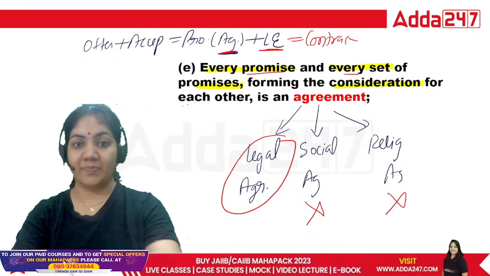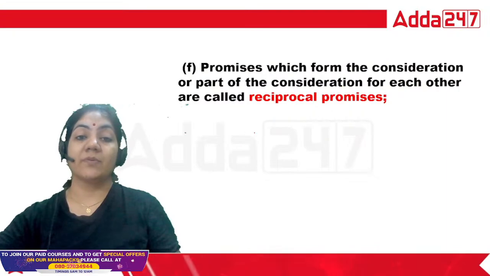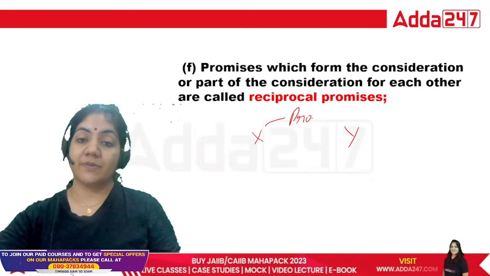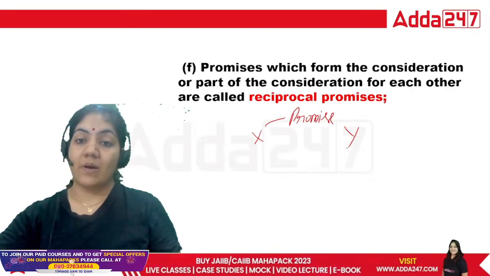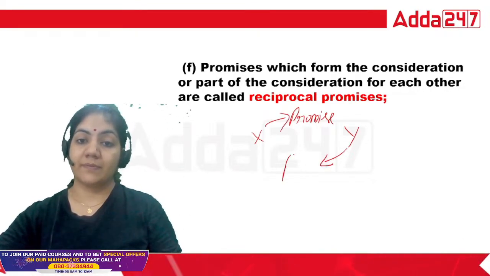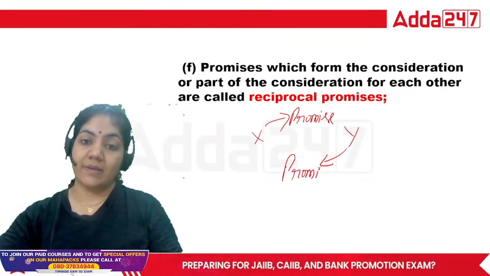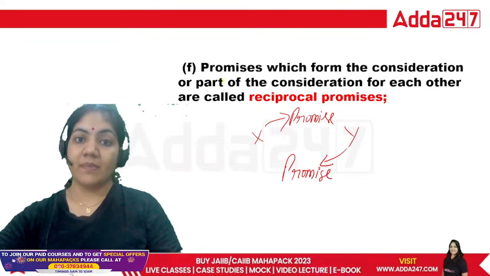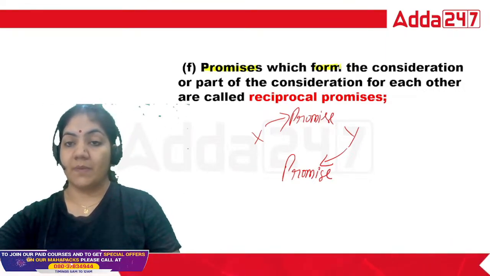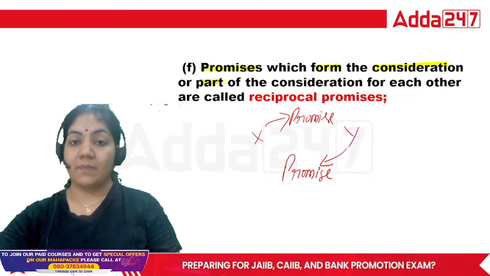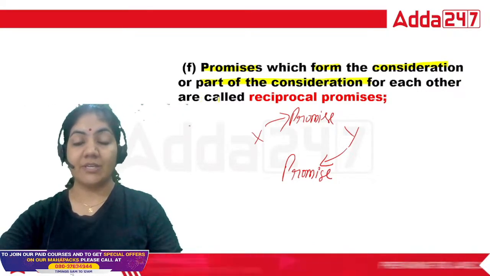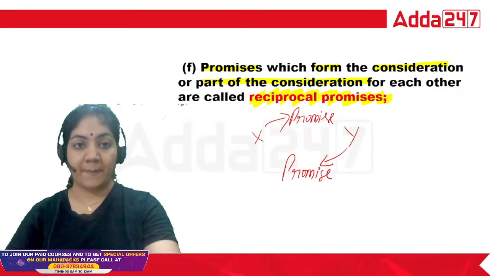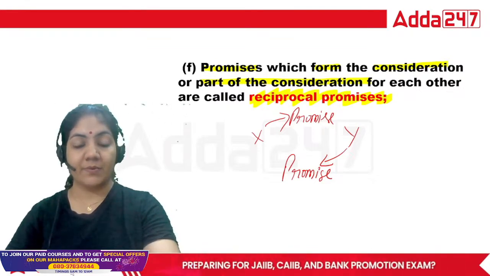Now next one. What is reciprocal promise? X and Y are there. X is making a promise and Y is also making a promise. The promises which form the consideration or part of the consideration for each other are called reciprocal promises.